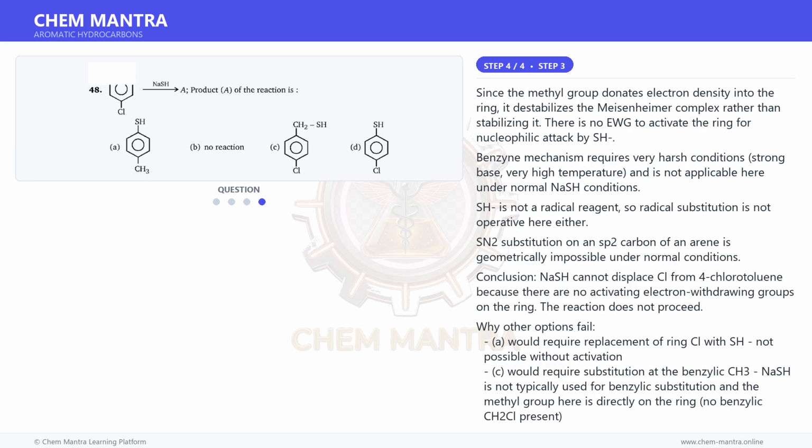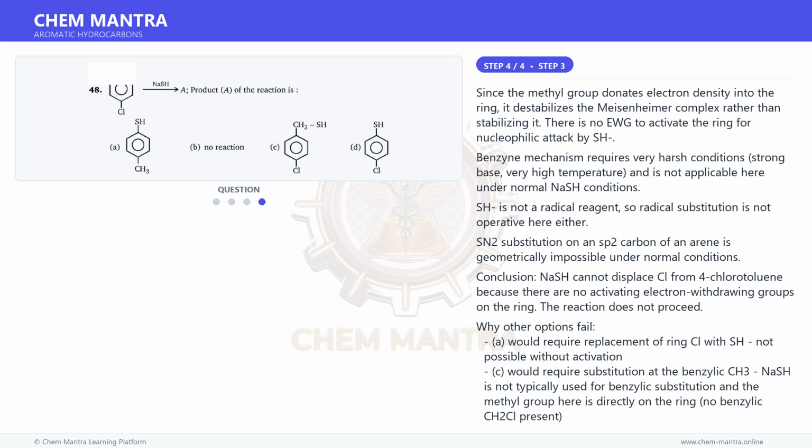And for the final step, since the methyl group donates electron density into the ring, it destabilizes the Meisenheimer complex rather than stabilizing it. There is no EWG to activate the ring for nucleophilic attack by NH2-. The benzyne mechanism requires very harsh conditions, strong base, and very high temperature, and is not applicable here under normal conditions.